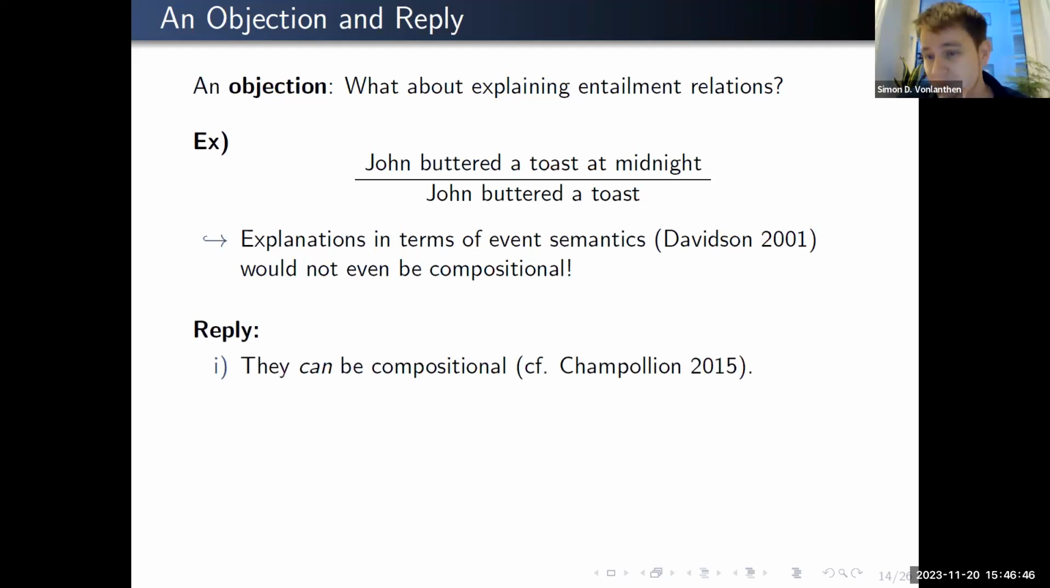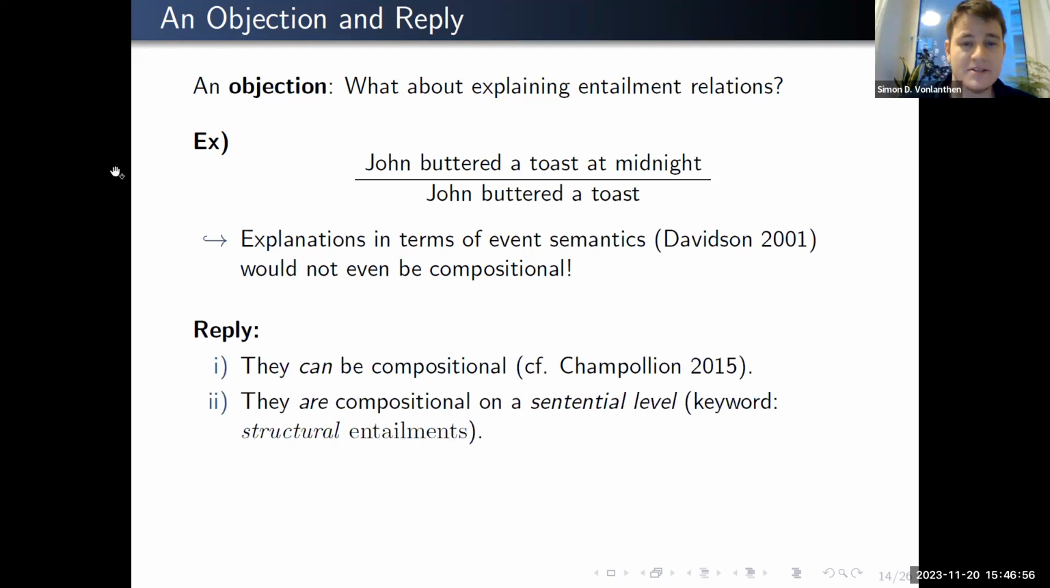Quick reply to this. First of all, it can be made compositional. Champollion has worked on this to make event semantics compositional on a subsentential level. Moreover, I think it's quite clear on a pre-theoretic level that this inference is clearly a structural one. We're just splicing away part of a sentence or part of a proposition. And so it would seem to me that at least they're compositional on a sentential level. Indeed, by the neo-Davidsonian event semantics approach, this is just conjunction elimination. This is not exactly a conceptual inference in this sense.